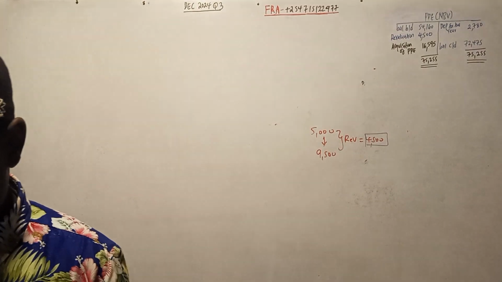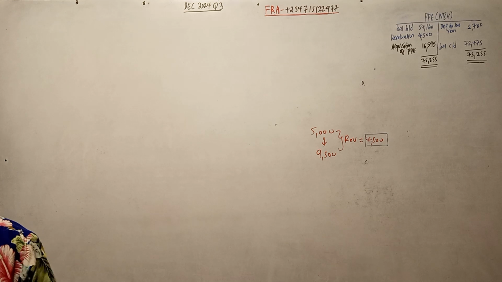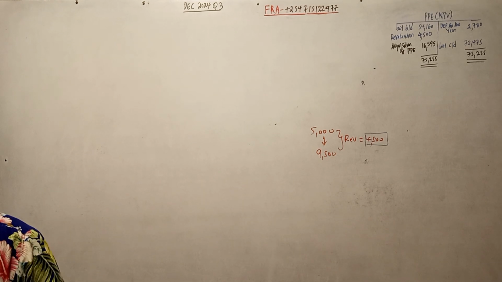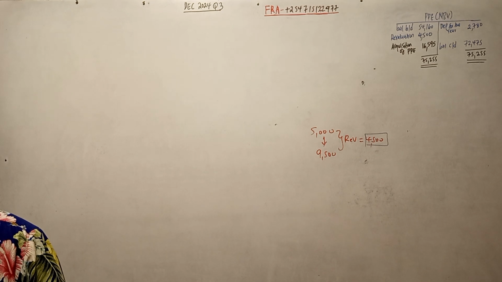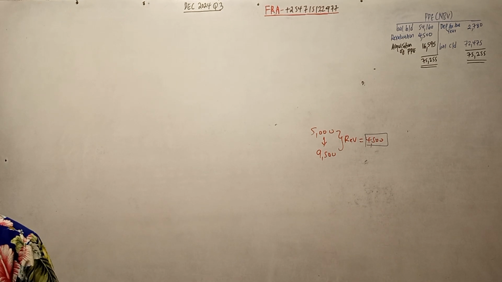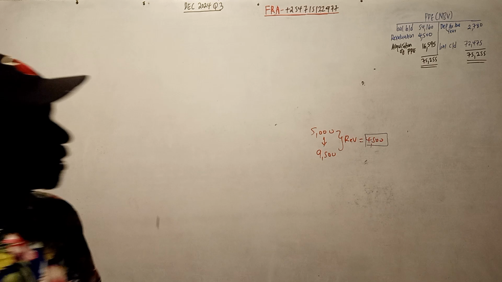16,595. That one is okay. Then we had something to do with intangible asset. That was information number 3. A new patent was acquired. So let us see the patent. The patent will affect what we call the intangible asset account.